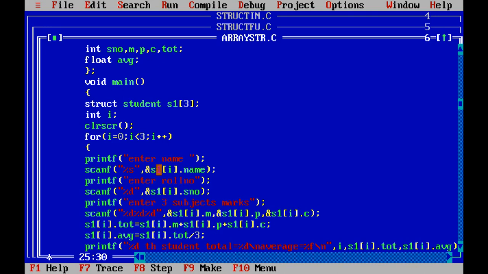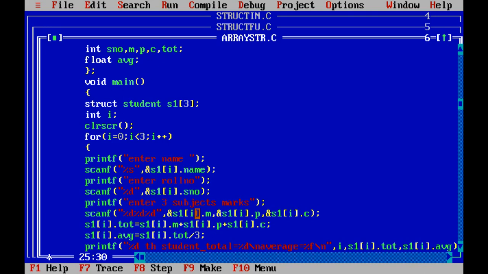That means S1 dot I. When your I is 0, S1 is S1 of 0 and the student name, S1 of 0 student number, S1 of 0 maths, S1 of 0 physics marks, S1 of 0 chemistry marks. So calculate the average, total and display back. Now when your I becomes 1, S1 of 1, the next student name. Previously the 0 student is completed. That means the first is completed. Now the second student name, roll number, and the 3 subject marks.